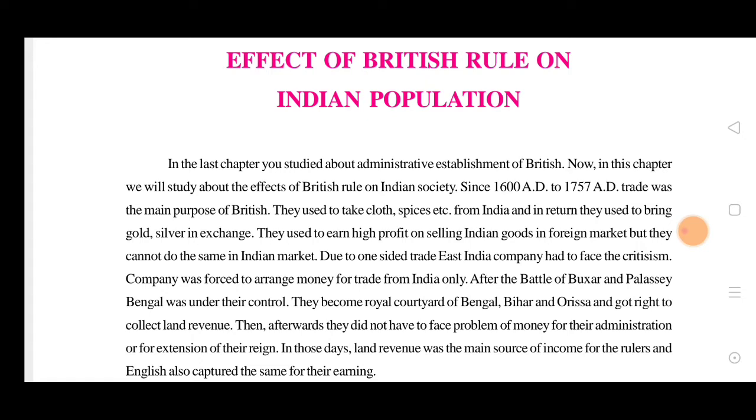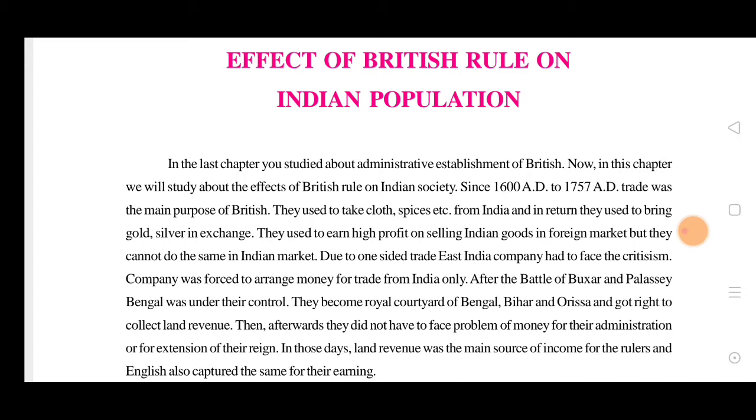So what is the Battle of Buxar? The Battle of Buxar was fought on 22 to 23 October 1764 between the forces under the command of the British East India Company, led by Hector Munro, and the combined armies of Mir Qasim, Nawab of Bengal.